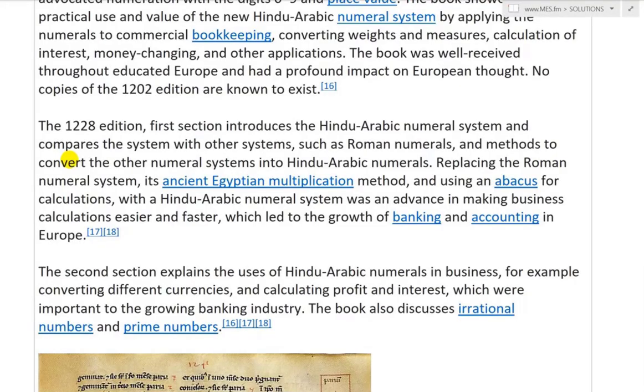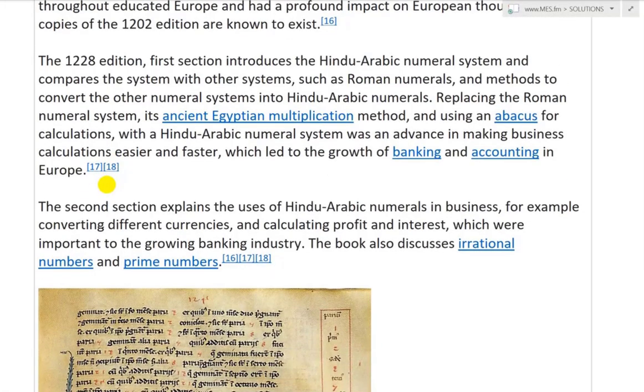No copies of the 1202 edition are known to exist. The 1228 edition's first section introduces the Hindu-Arabic numeral system and compares it with other systems such as Roman numerals, and gives methods to convert the other numeral systems into Hindu-Arabic numerals.